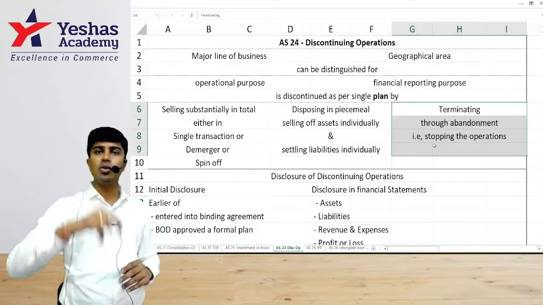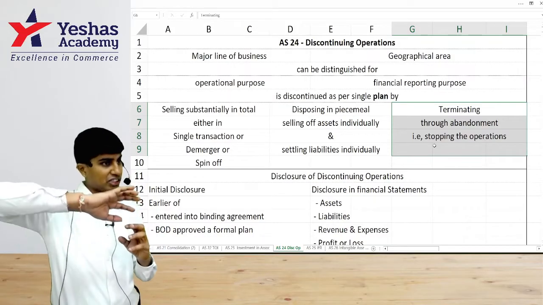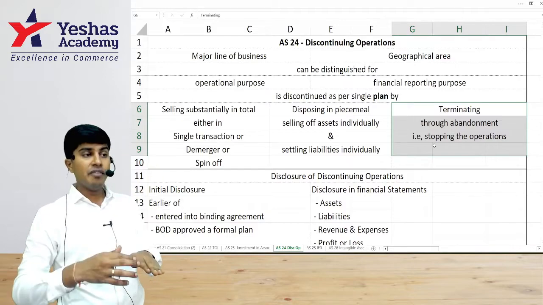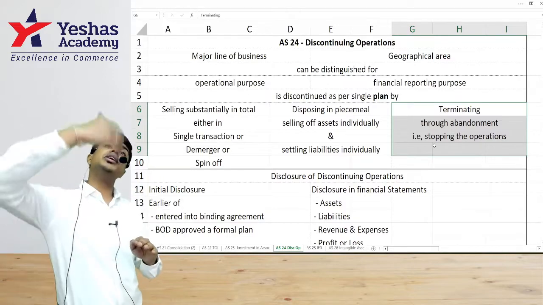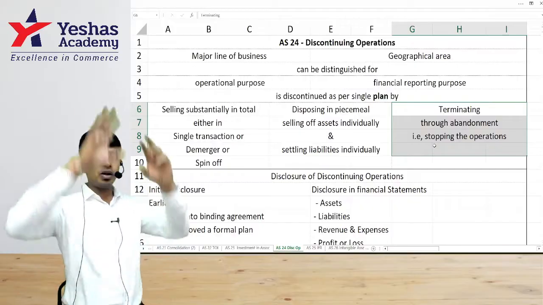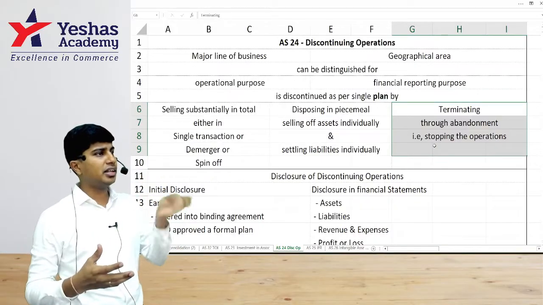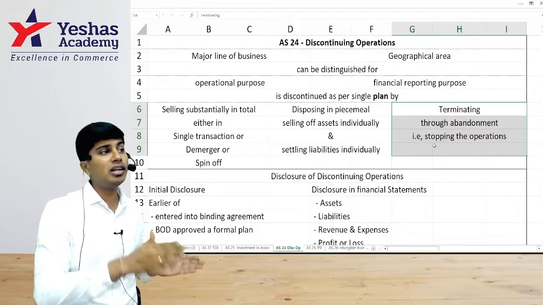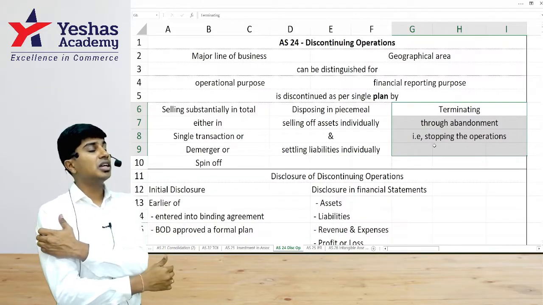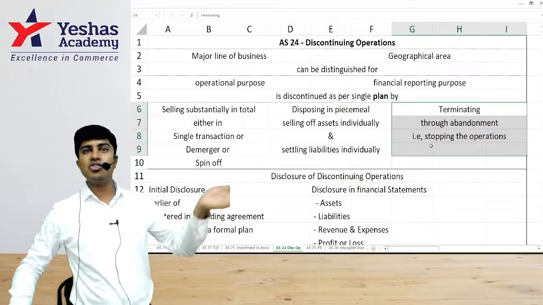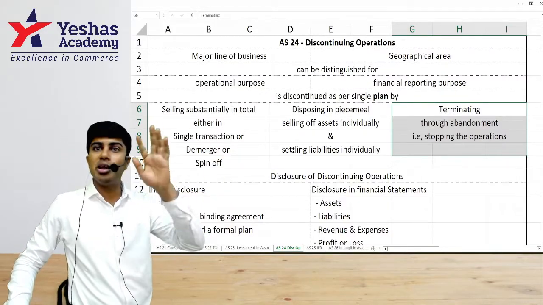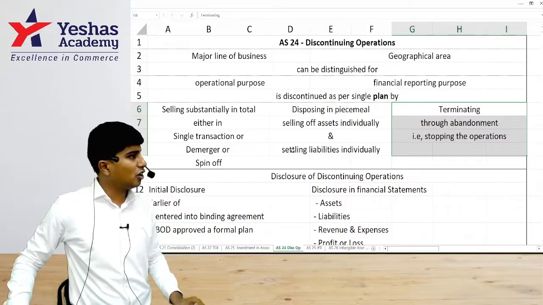Basically, you will prepare the P&L account two times. In that P&L, first time you will write all the operations which are continuing, which are there this year, which will be there next year, which will be there in the next to next year also. That you will write in one P&L. Operations which are there this year but will not be there next year, write them separately. Call them what? Discontinuing operations. Even when you compute EPS from continuing operations, EPS on the profits from discontinuing operations will be computed separately. You do this kind of disclosure.